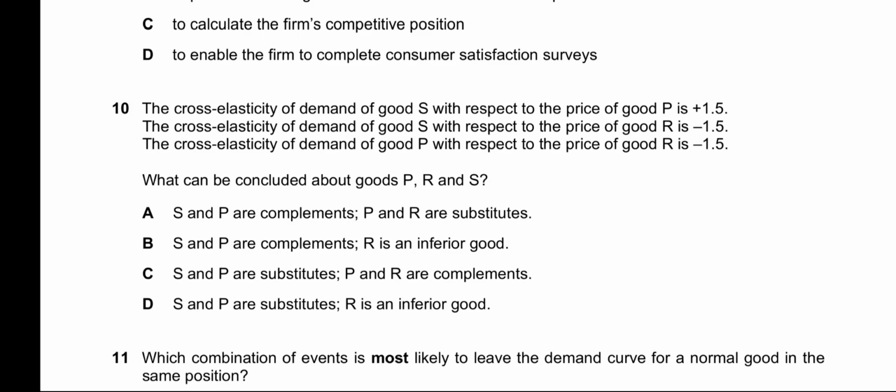D says S and P are substitutes. Correct. R is an inferior good. How do we know that it is an inferior good? We cannot know by calculating the XCD. We can know whether a good is an inferior good, normal good, a necessity, essential good, by calculating the YED or the income elasticity of demand. So D is incorrect. C is the correct answer.